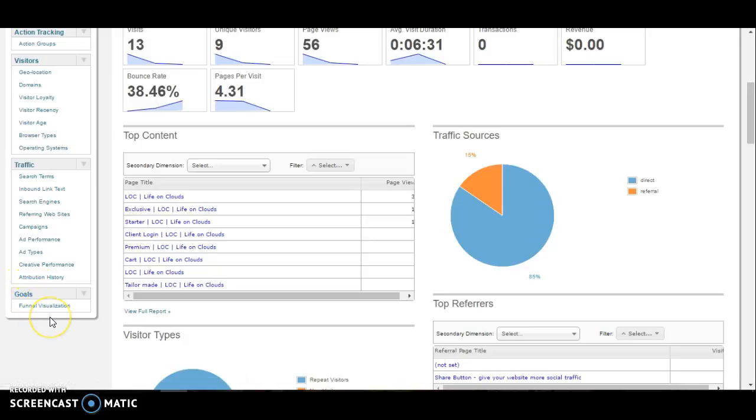This is a funnel, where when an ad is launched you can create a funnel visualization for the ad, and it gives you how many people are coming in and going out of the funnel. And that's a study which we will teach you when you subscribe or when we start managing your account.